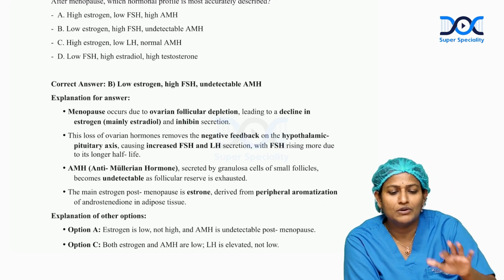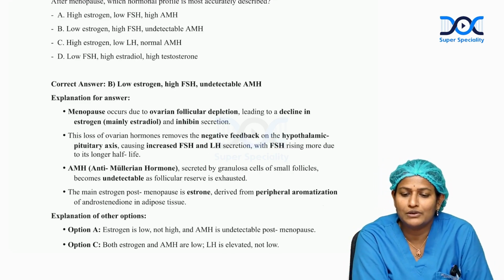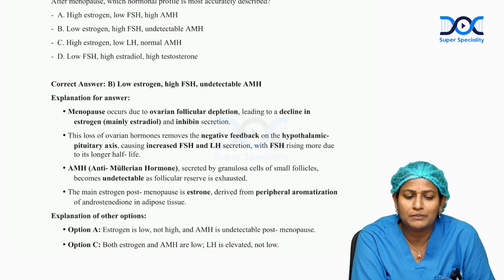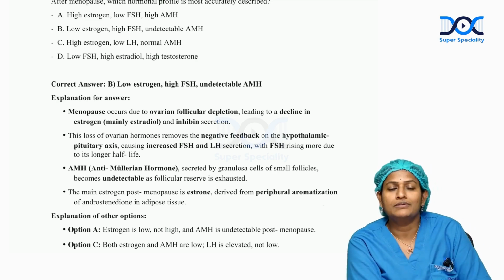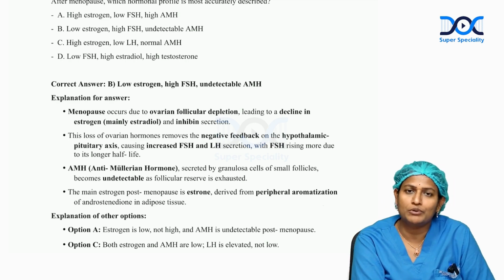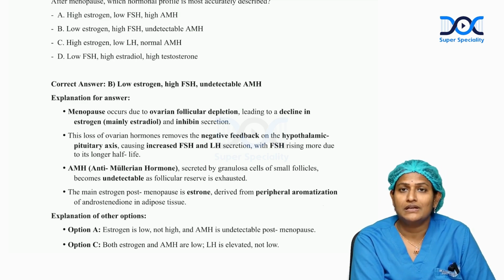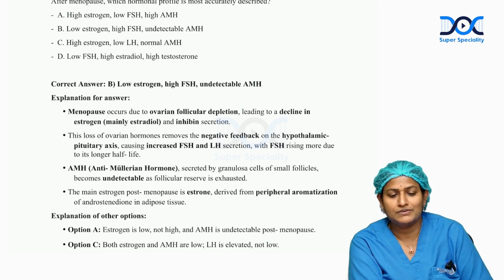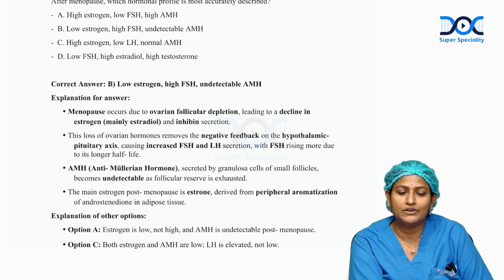As I said, menopause is a state of ovarian failure with decreased estrogen and inhibin secretion. This loss of ovarian function results in loss of the feedback mechanism to the hypothalamo-pituitary ovarian axis, which results in increased FSH and LH hormone. So in order to stimulate the ovary, FSH and LH will be rising continuously, along with AMH level, which is secreted by the granulosa cells, which goes undetected.